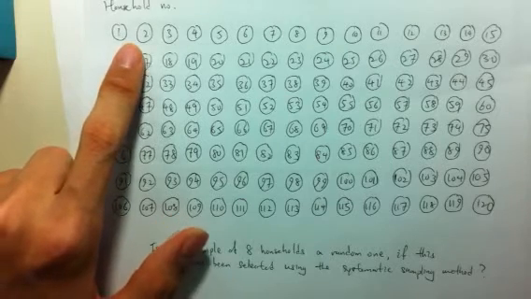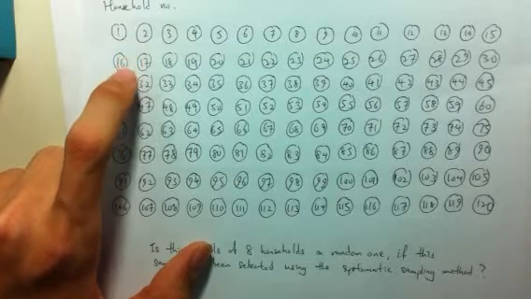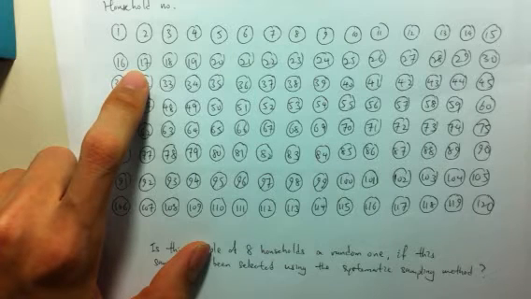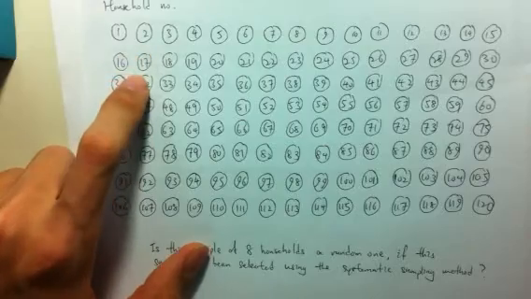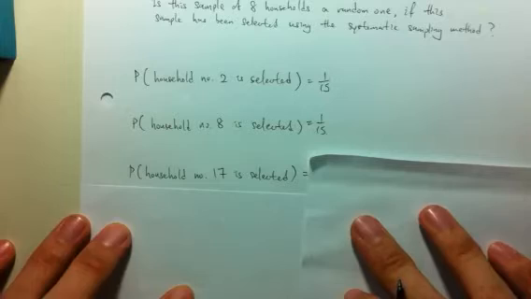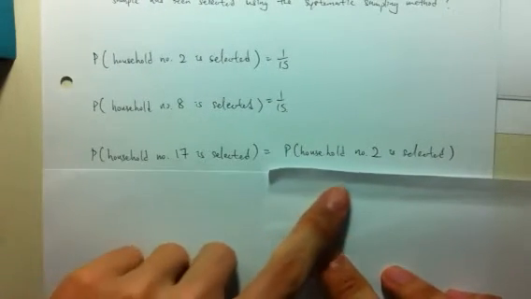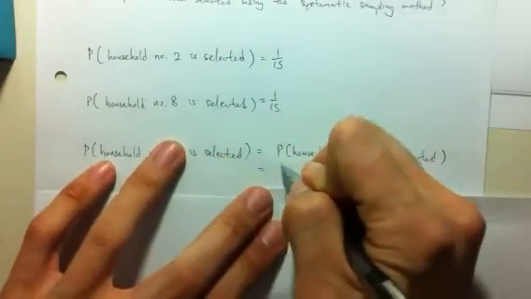That would be household number 2. If household number 2 is selected, then household number 17 is selected, and conversely, if household number 17 is selected, household number 2 had to be selected in the first place. Therefore the probability with which household 17 is selected is the same as the probability associated with the selection of household number 2, which turns out to be 1 out of 15.